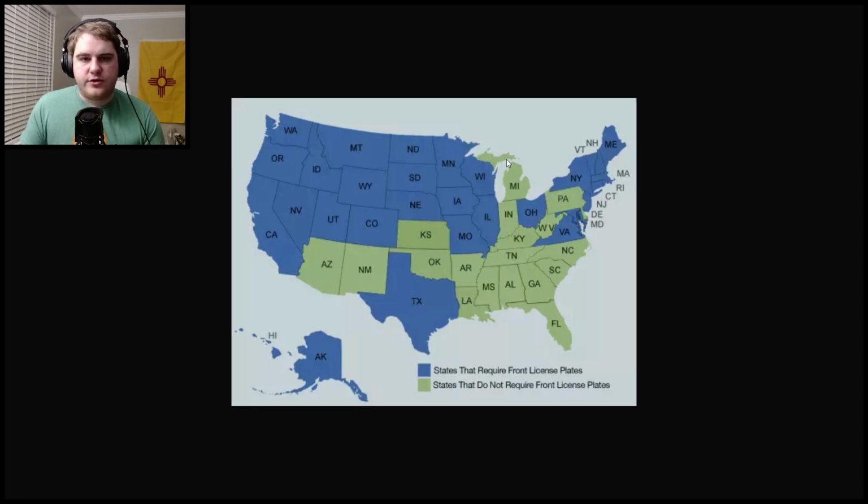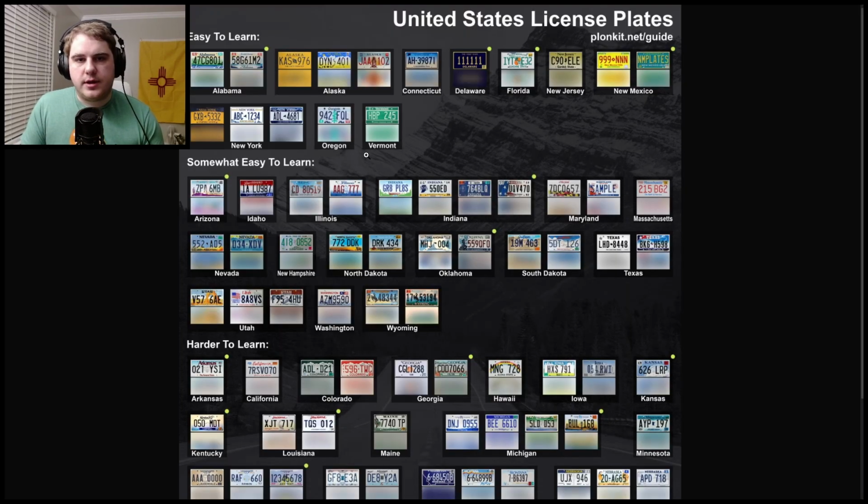Everything up until Michigan also does not have a front plate. And then there's a little spur of West Virginia, Pennsylvania, and Delaware. But again, because cars travel so much, you'll probably see cars without front plates in states that do require them, and vice versa. Plunkett has a great guide, which I will link in the description, as for which US states' license plates are the easiest to learn.